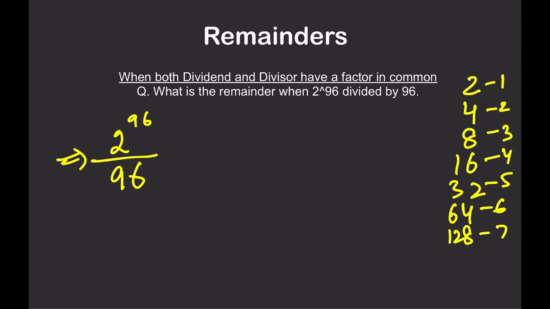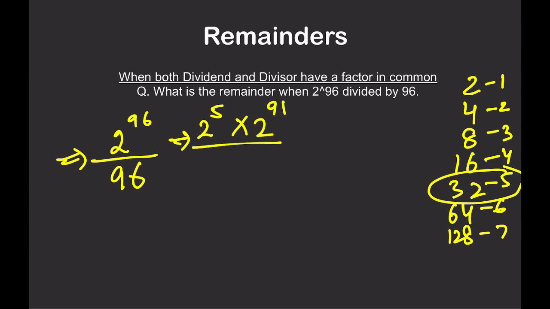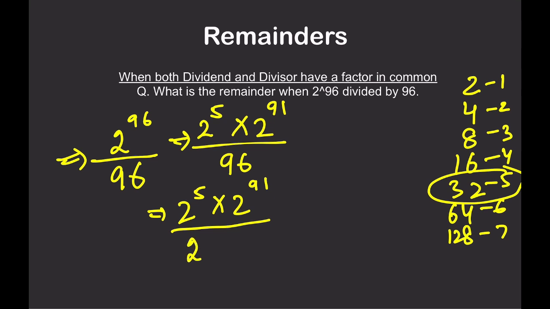I know that 2 raised to power 96 could be written using this: 2 raised to power 5 into 2 raised to power 91, divided by 96. I hope this is okay. Now, what are you going to do? 96 could be written as 32 into 3, that is 2 raised to power 5 into 3. Is it clear? I have just separated 2 raised to power 5 out of numerator and denominator.